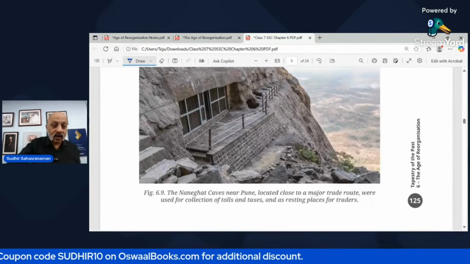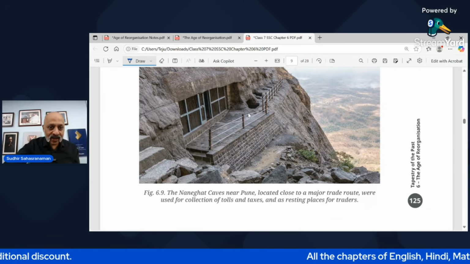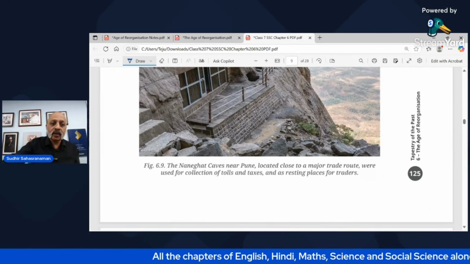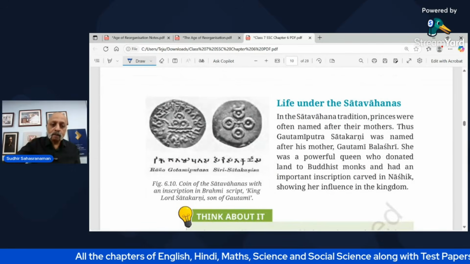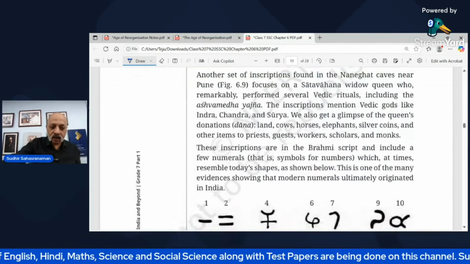These are some photographs of the Naneghat caves. Now look at the intricate work. Look at how high it is and how it has been developed within the caves. This is where the monks used to meditate. This is about the Gautami Putra Satkarna I have mentioned.